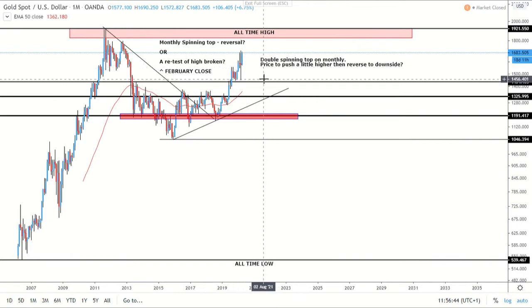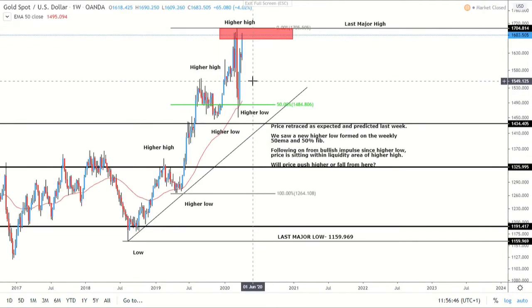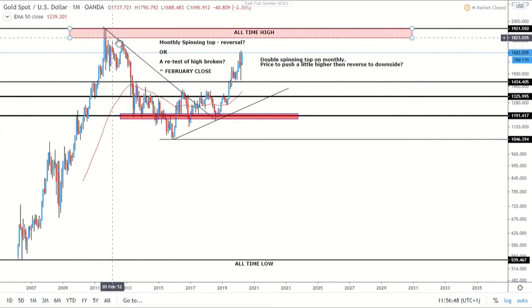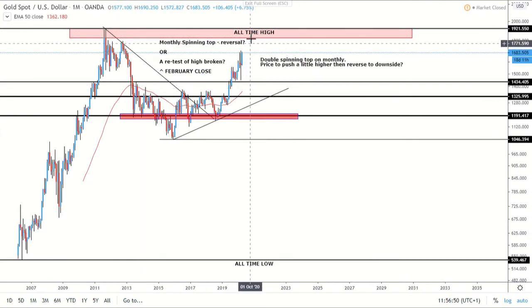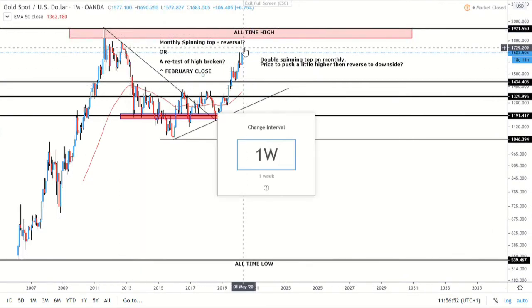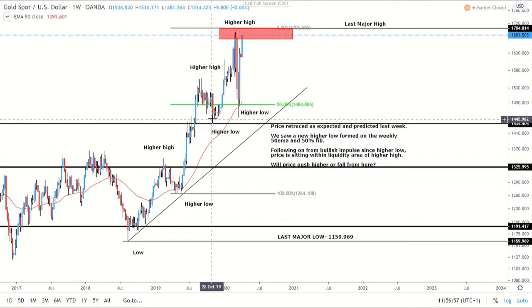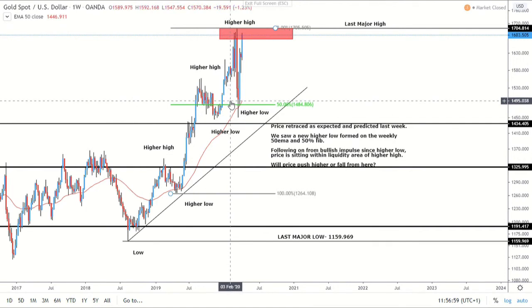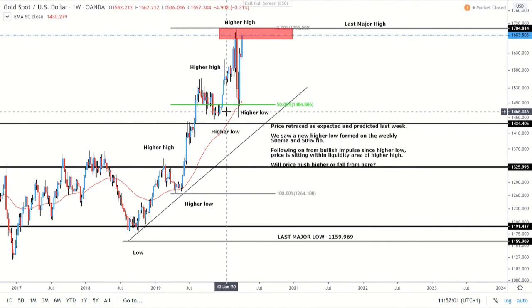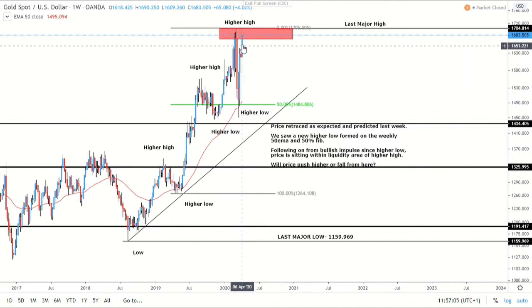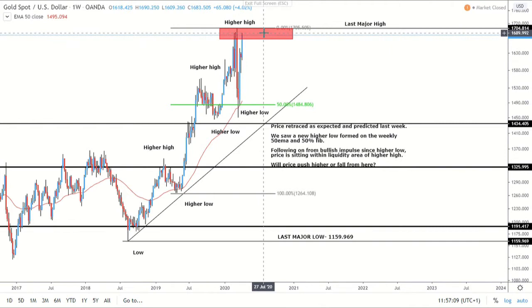Of course, this is on the monthly, so let's go down to the weekly. On the monthly, you can see we have that all-time high here, so I'll be interested to see if price does push any higher and go anywhere near those levels. On the weekly, we can see we are making higher highs and higher lows. The recent higher low is the one we looked at the other week, which was the 50% and the weekly 50 EMA. So we pushed up, now equal to previous highs, but we're not really seeing any major push higher. We've not pushed any higher, not closed any higher, so we haven't made a new major high.